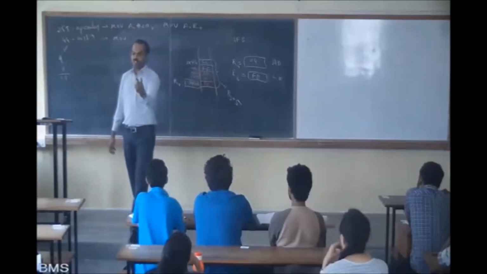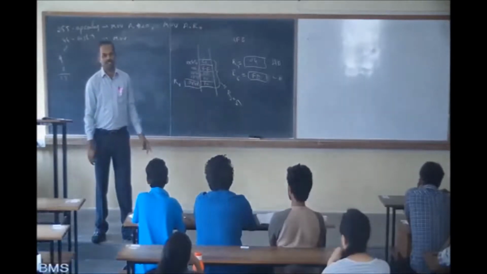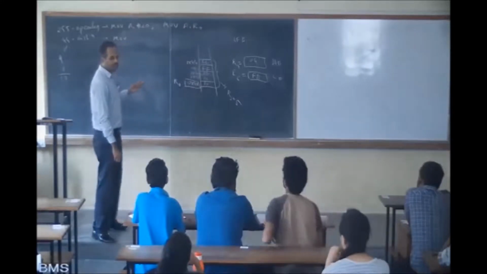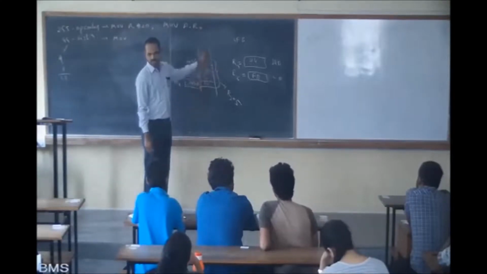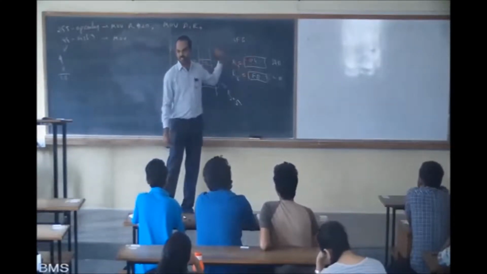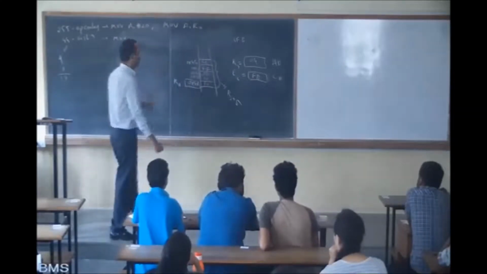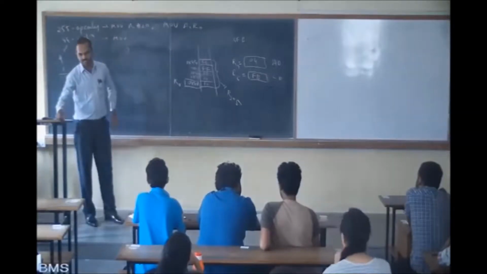So after visualization, what is the second step? Logical analysis. You have to do the logical analysis, that is, put an FF value and you'll get one rough value. Next, what is the next step? Flow chart. What do you have to do first? First, what you do, tell me.